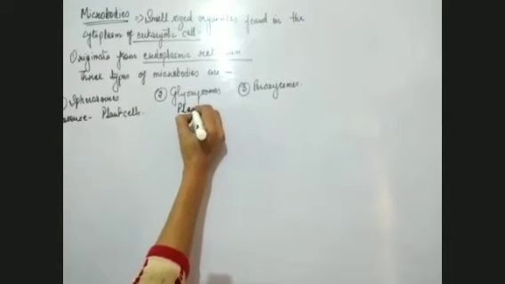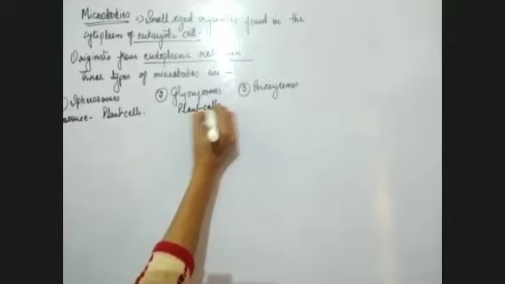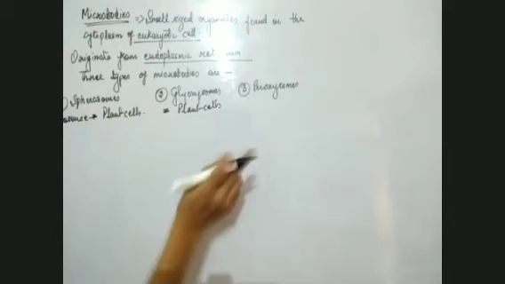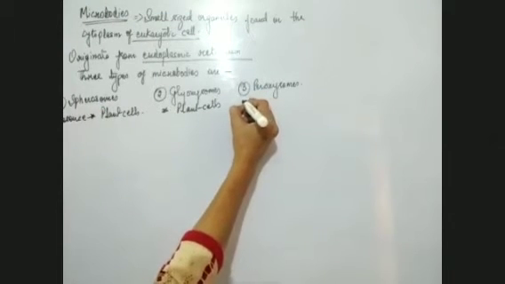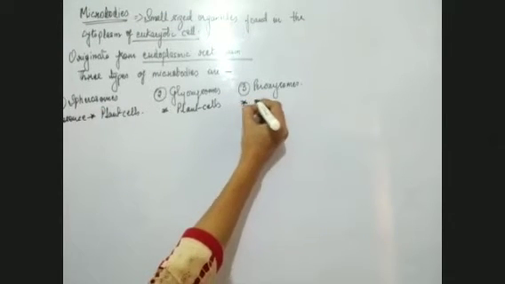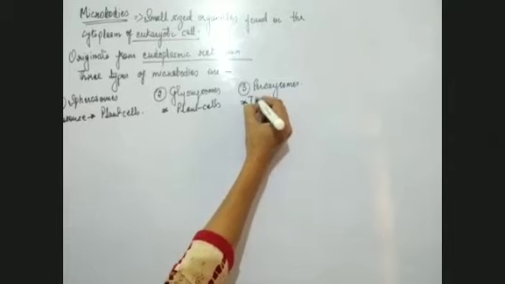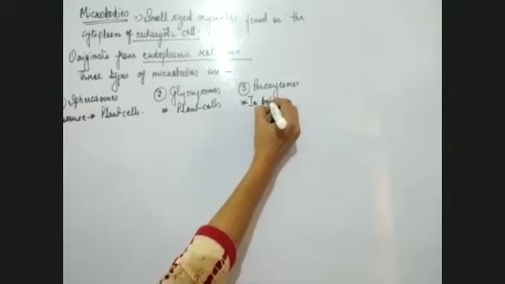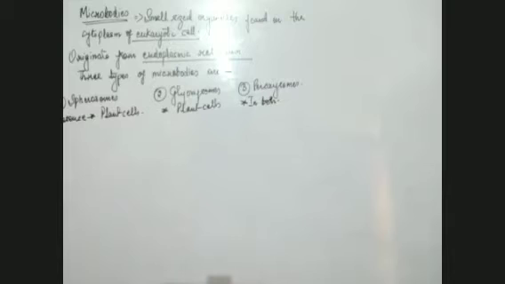Glyoxysomes are also present in plant cells, whereas the third type, peroxisomes, is present in both plant and animal cells.